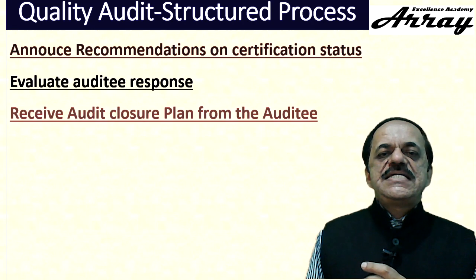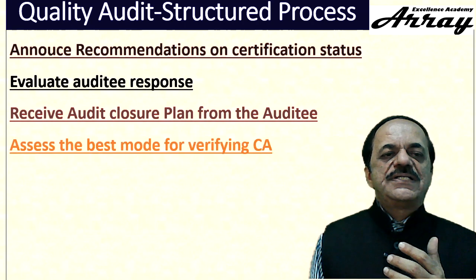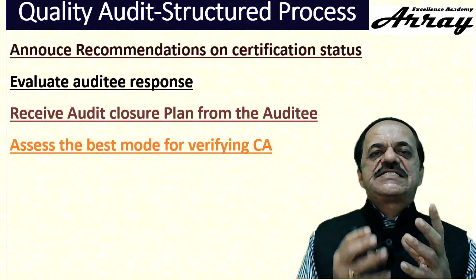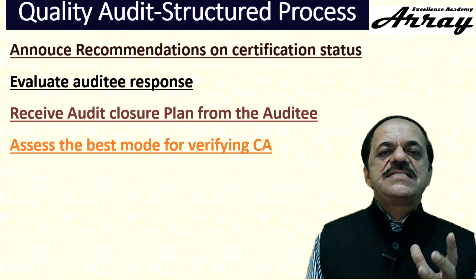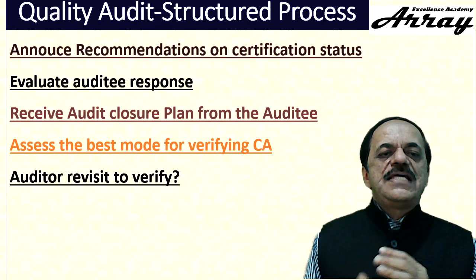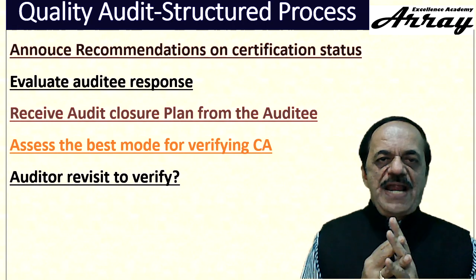If the closure plan after implementation of the corrective action is assessed and verified for effective corrective action by the auditors, now they will decide to close the audit finding.